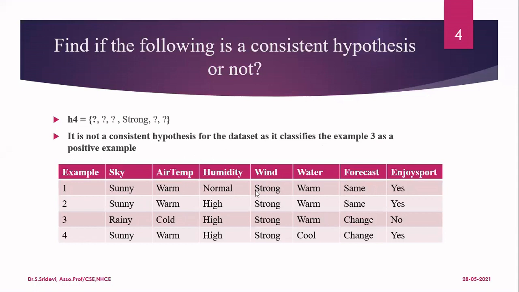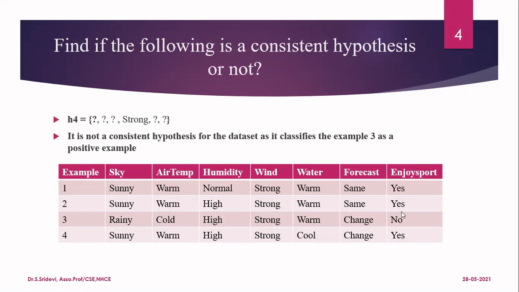But you see here, this is okay, strong. And whatever may be the value, it will be classifying as yes. Here also output is yes. That means correct. For the second one, it is having value as strong. So irrespective of the remaining value, it will be classified as yes. I am getting answer as yes. So correct. You take the third row. In the third row, the fourth column is strong. So this hypothesis will classify that as yes.